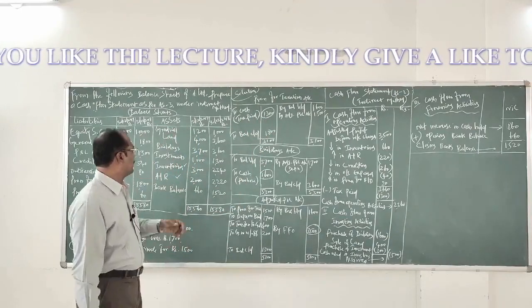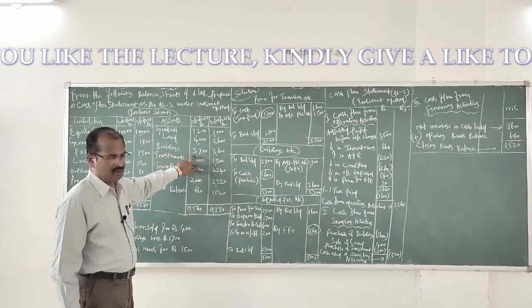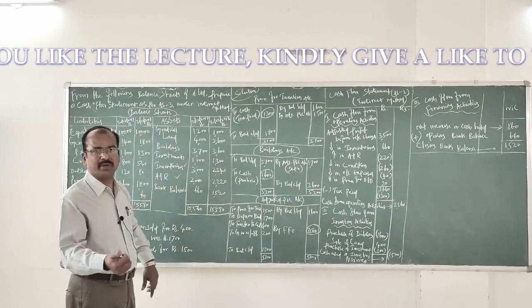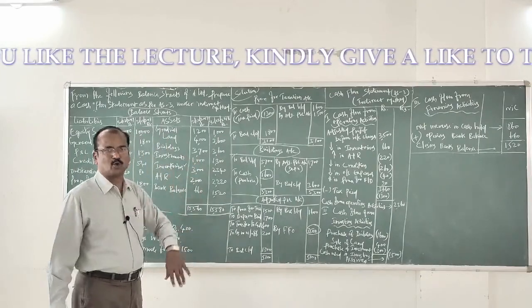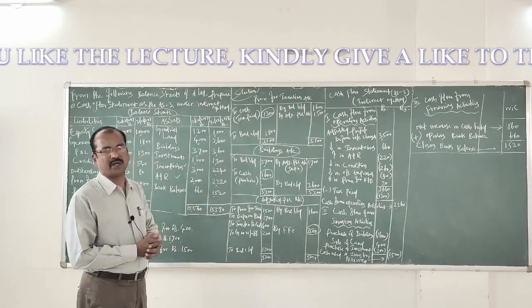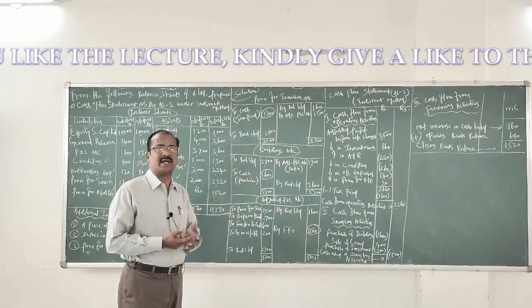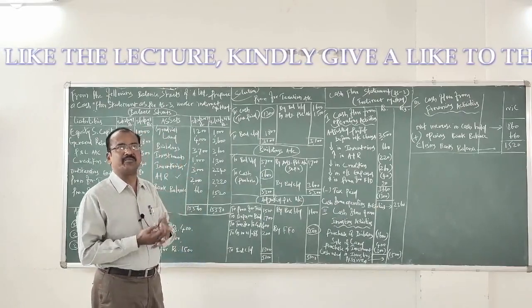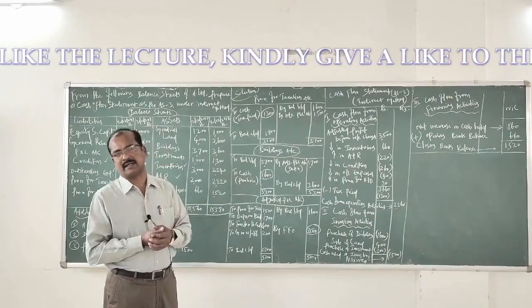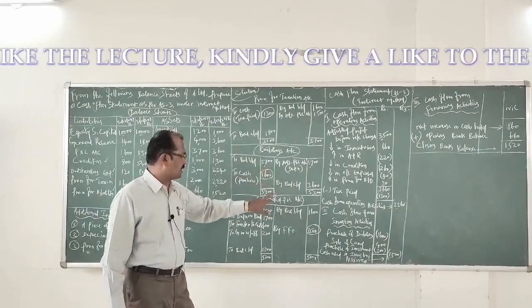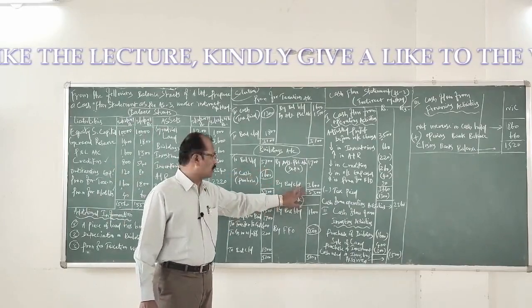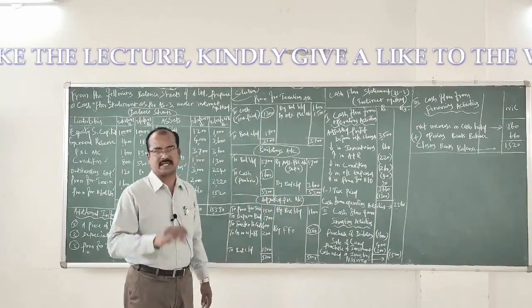Now let us open building ledger account. I said we don't require to open a separate account for land, but we need to open a ledger account for buildings. Buildings being an asset, the opening balance will be written in its debit side. To balance brought down 3700, by balance carried down, closing balance 3600.